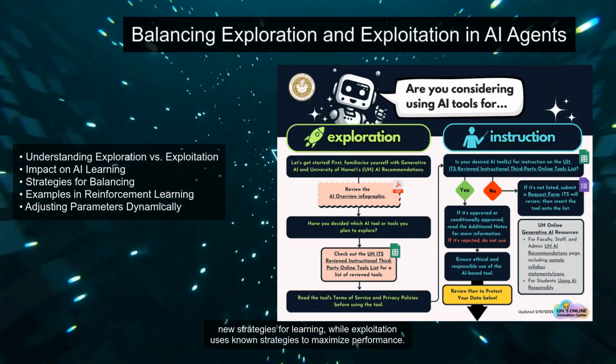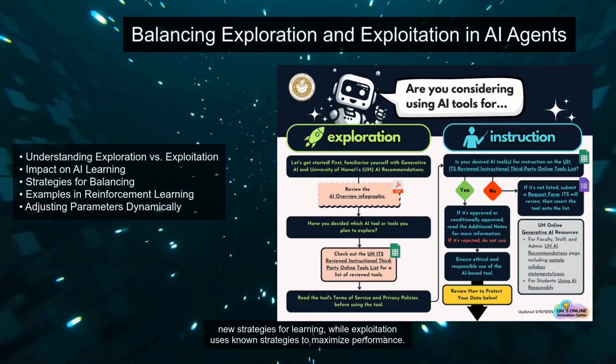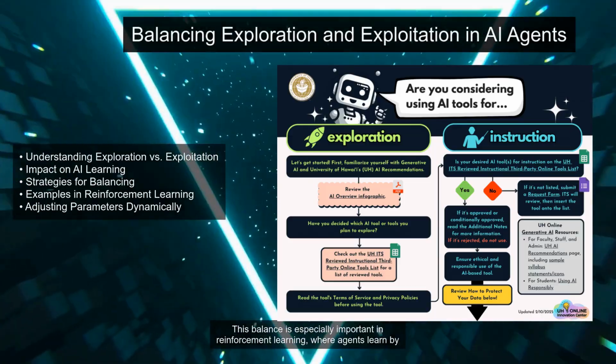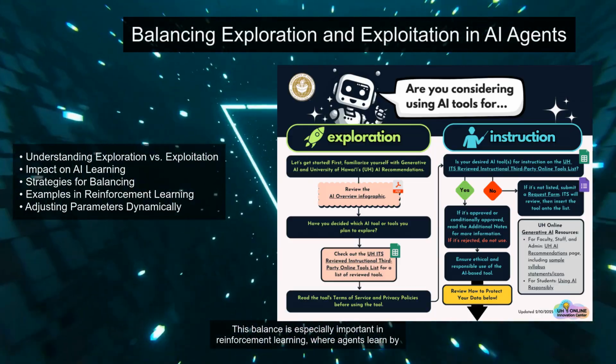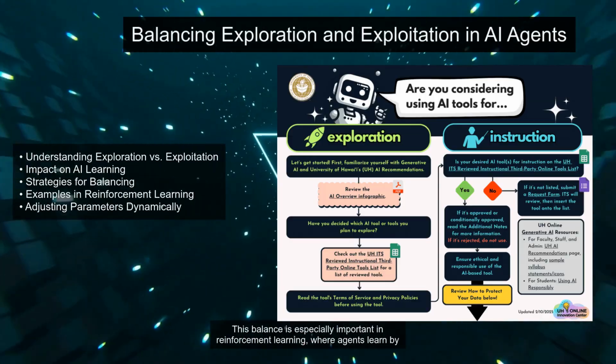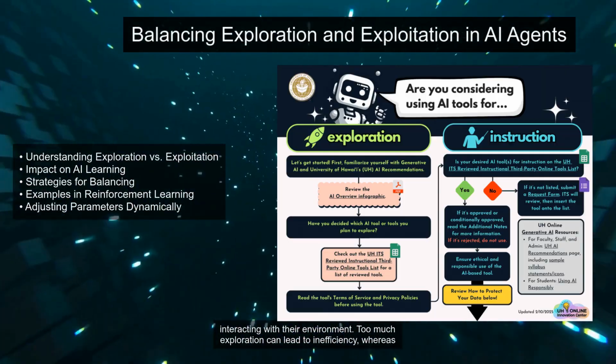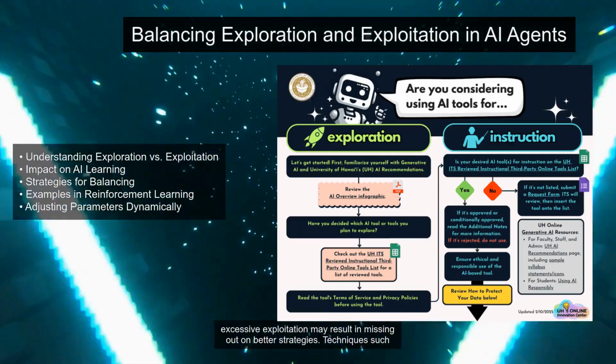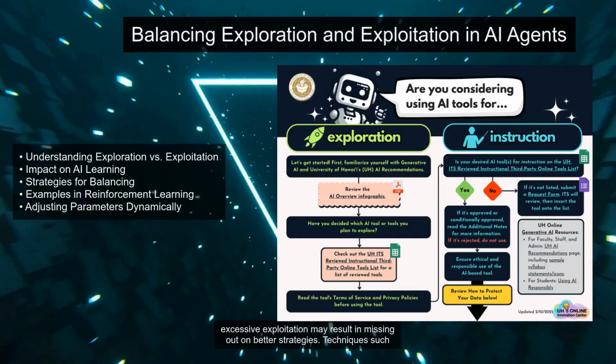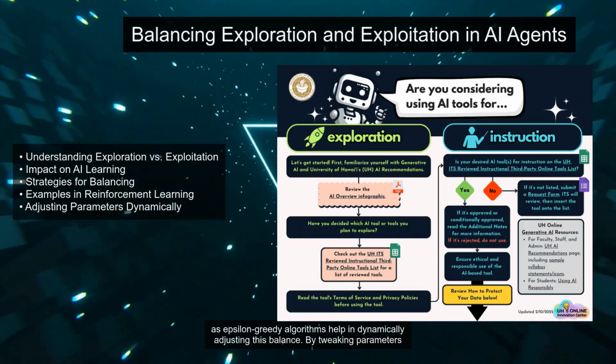Balancing exploration and exploitation is crucial in AI development. Exploration involves trying new strategies for learning, while exploitation uses known strategies to maximize performance. This balance is especially important in reinforcement learning, where agents learn by interacting with their environment. Too much exploration can lead to inefficiency, whereas excessive exploitation may result in missing out on better strategies.